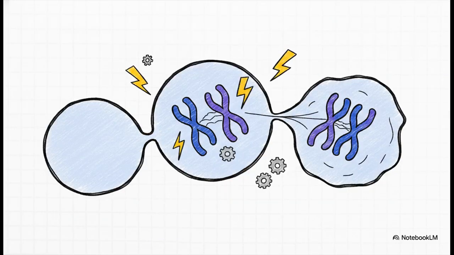One specific error we see is called non-disjunction. This happens when a pair of homologous chromosomes just straight up fails to separate during meiosis I. The result? You get gametes with an abnormal number of chromosomes, either too many or too few. If one of those abnormal gametes manages to fuse with a normal one during fertilization, the new zygote is unfortunately going to carry that abnormal number, which leads to some really severe genetic disorders.